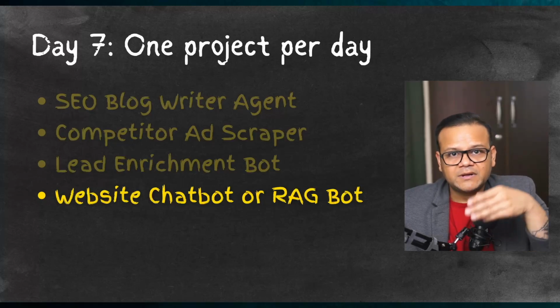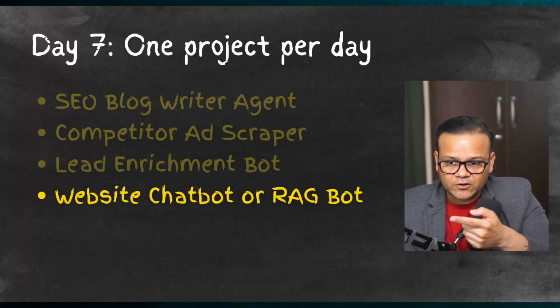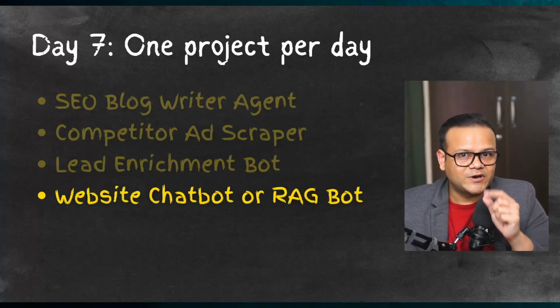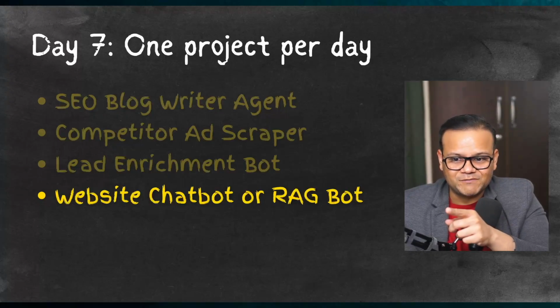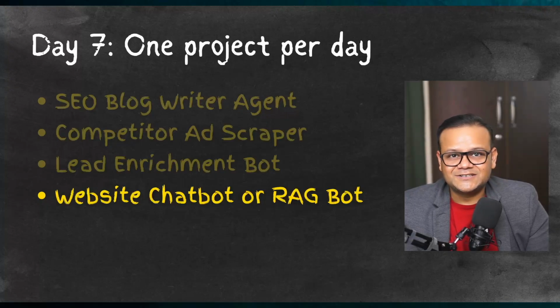A few of them are ready. For example, the SEO blog writer agent is on my YouTube channel. Similarly, you have your website chatbot or RAG bot, and the playlist is again on my YouTube channel. For the other 2, you have to figure it out. I already told you about the competitor ad scraper, how you can build it using Apify. Lead enrichment, figure it out. I have that ready with me. If anyone's stuck, just drop me a comment and I will maybe give you a JSON file.